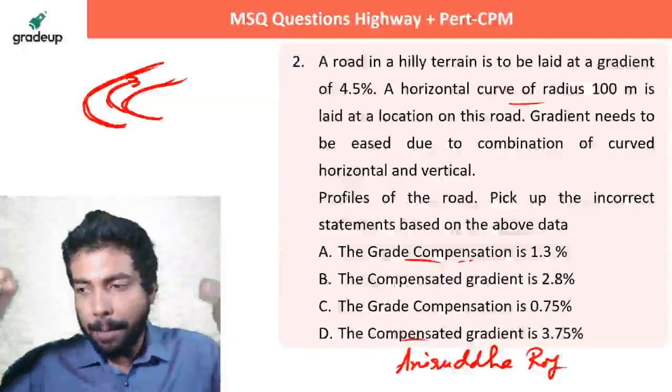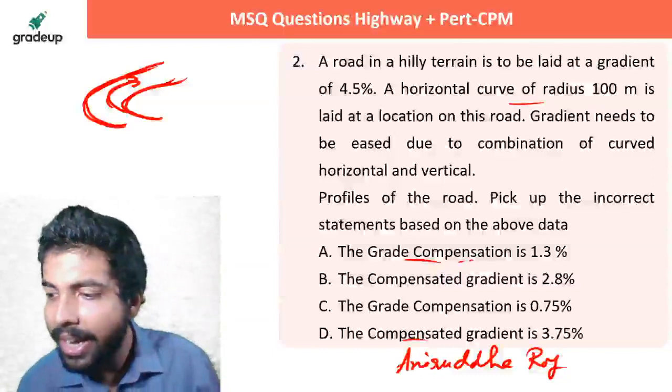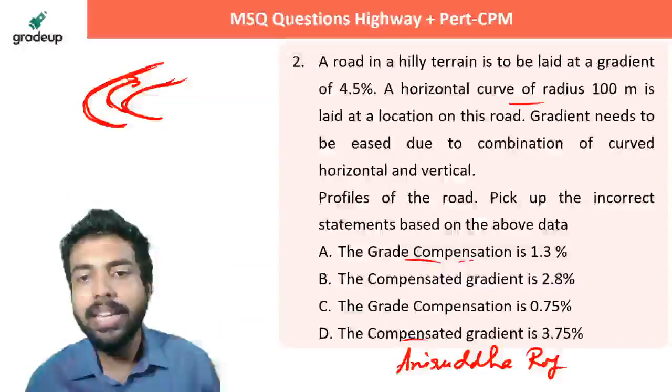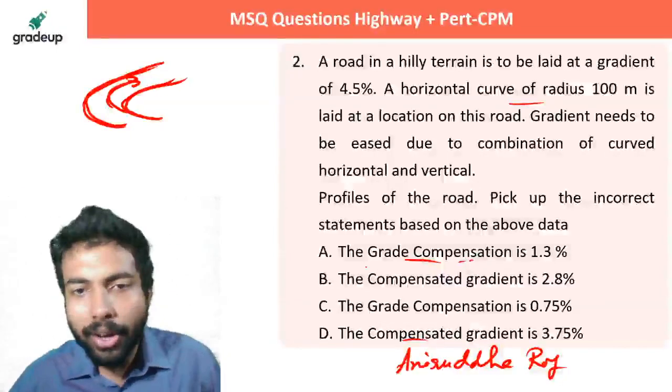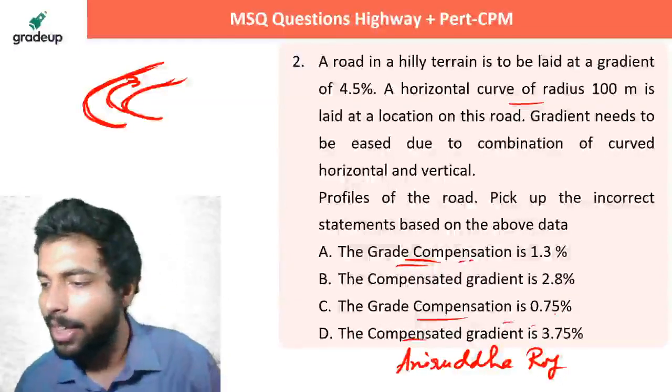So what is happening? That C and D and A. So someone is saying A, C and D. Let's see. बेटा A, C and D कैसे हो सकता है? लुक, ग्रेड कंपेंसेशन का दो दो वैल्यू कैसे हो सकता है दोस्त?